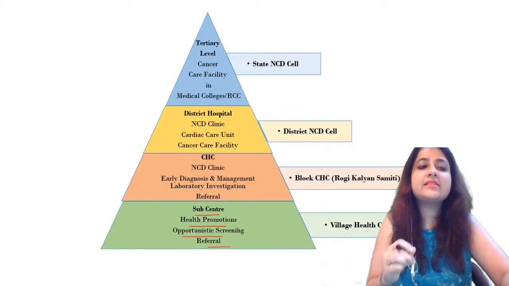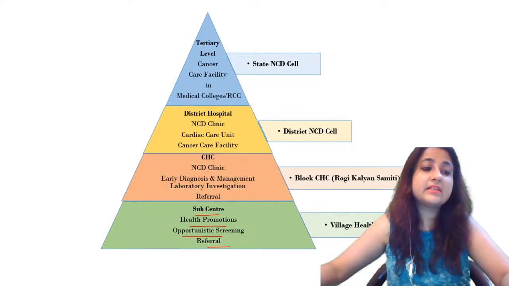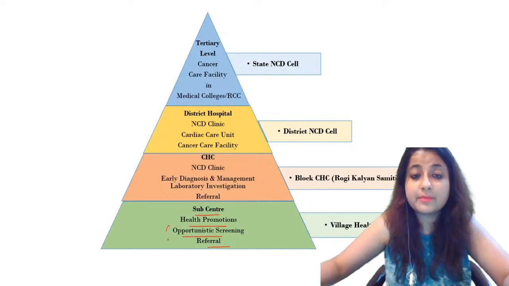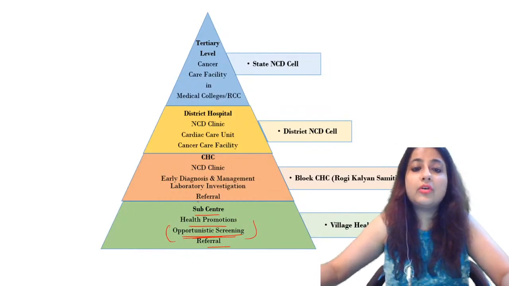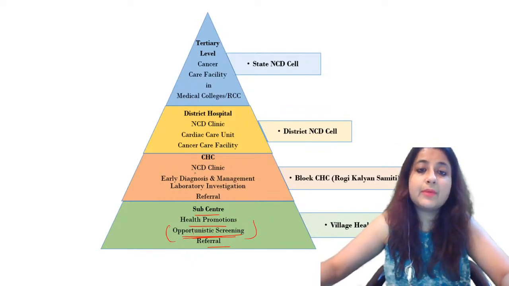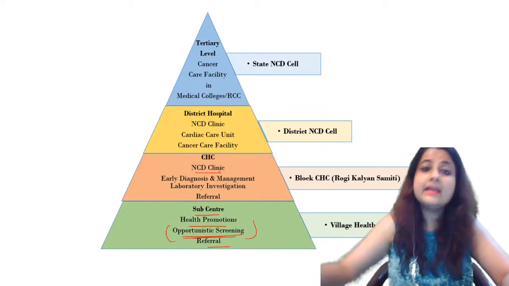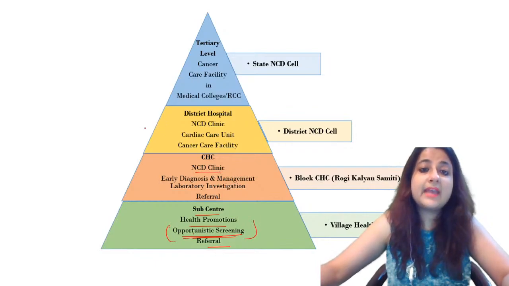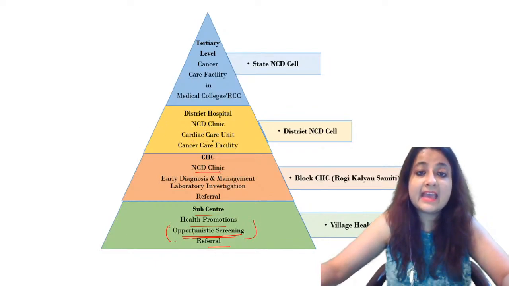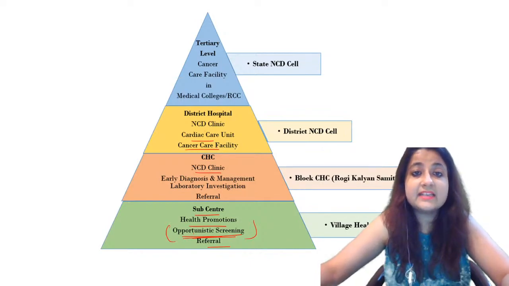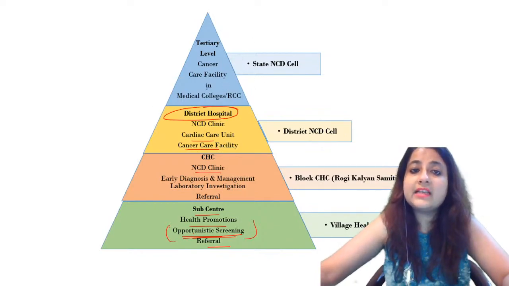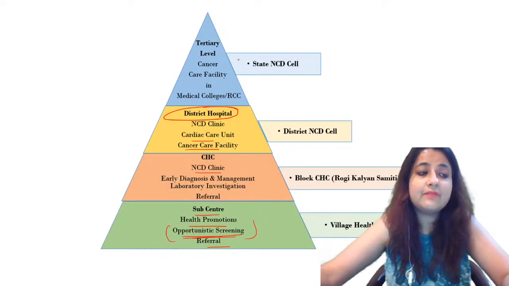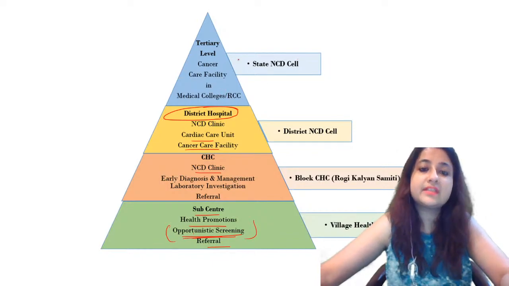So they always ask you for non-communicable diseases, which is the type of screening which is adopted. So it is opportunistic screening. ठीक है? So this one is it. CHC में we have NCD clinics. All right. District hospitals. We have NCD clinic, cardiac care unit, cancer care facilities start from the district hospitals. Okay. And last but not the least, you have state NCD cell which provide us tertiary level of services.